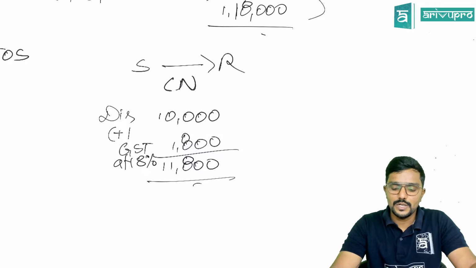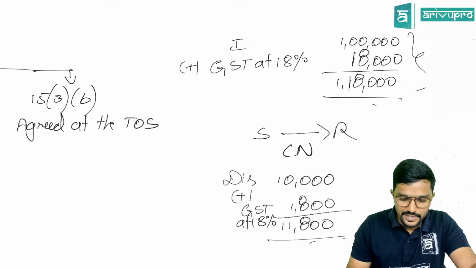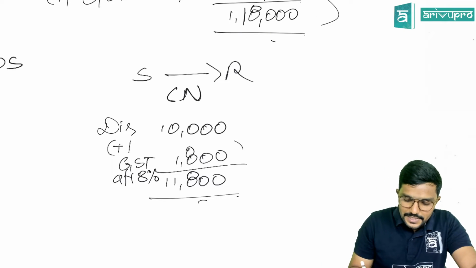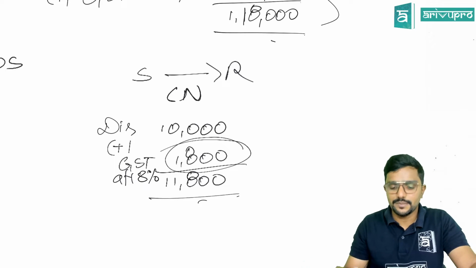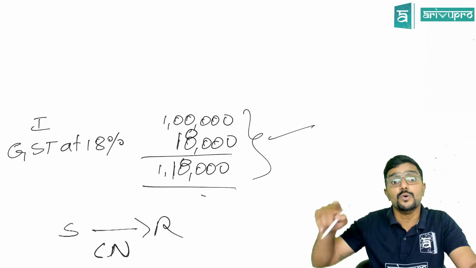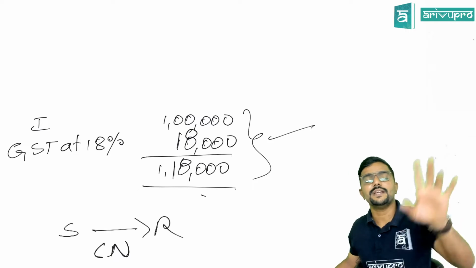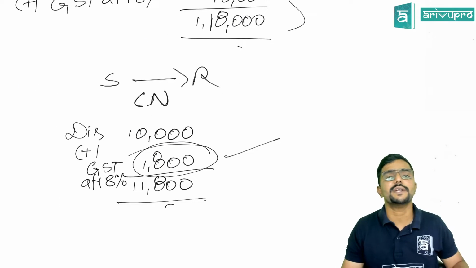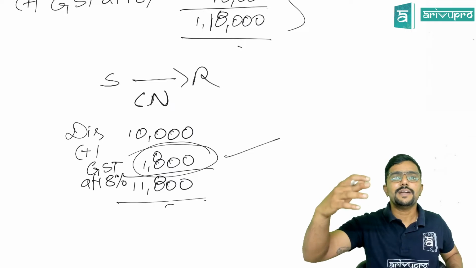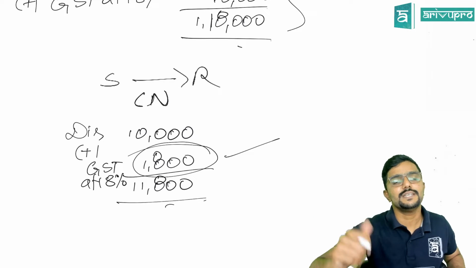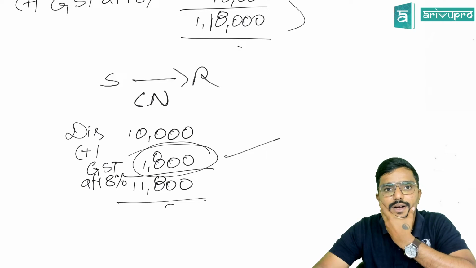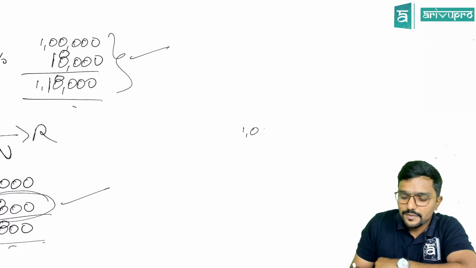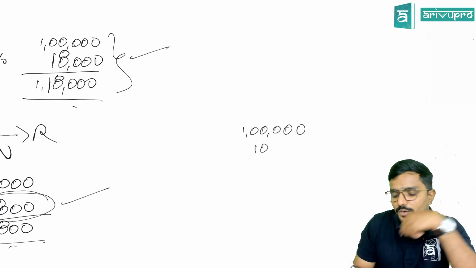Who will issue? Supplier to recipient. So what they are telling under section 15.3b is that you have issued a credit note to the recipient and the recipient has to reverse this ITC. Means if the recipient has already claimed ITC of 18,000, that is input tax credit on his purchases, he has to reverse this 1,800, because the government will not get this revenue since you are giving the discount to the recipient. Agree? So after considering all this, what is the value of supply? It is 1 lakh minus 10,000, which is the discount.